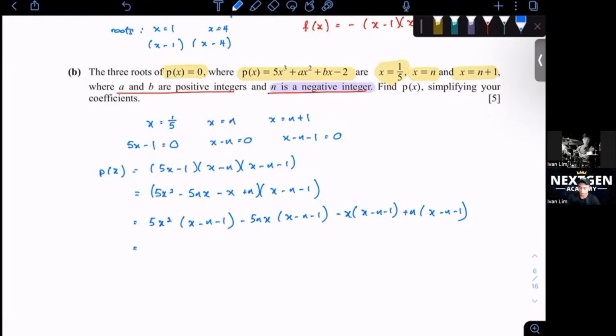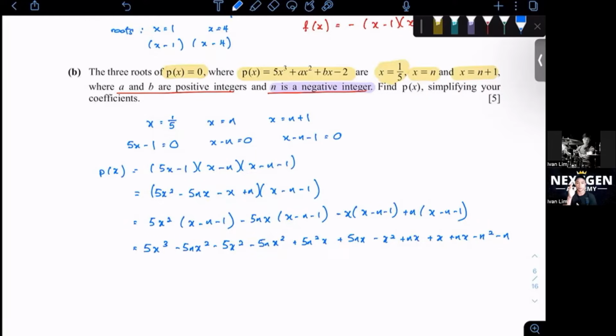Let's expand the bracket right now. So 5x cubed minus 5nx squared minus 5x squared minus 5nx squared plus 5n squared x plus 5nx minus x squared plus nx plus x plus nx minus n squared minus n. I hope this is correct. One pointer to all of you: keep the x behind. Keep the x cubed, x squared all behind so that we keep a certain format.